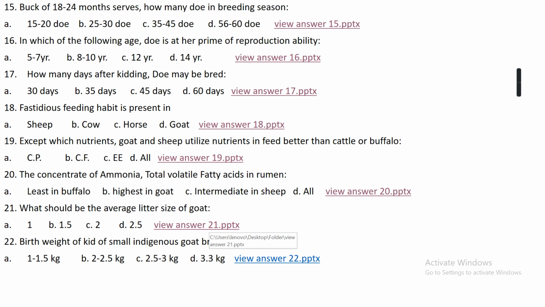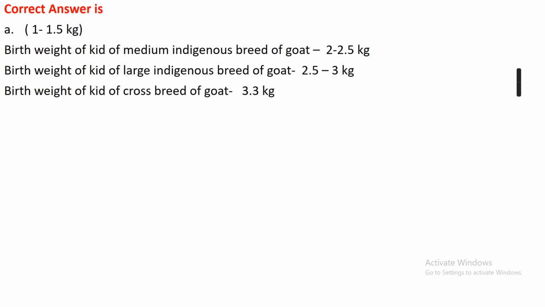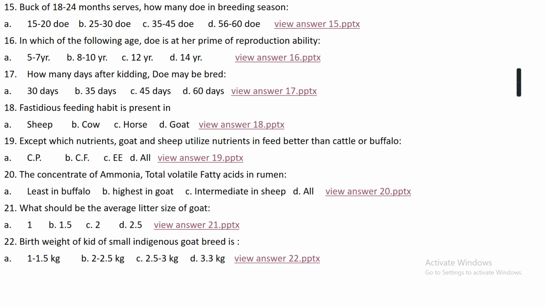Question number 22. Birth weight of a kid of a small indigenous goat breed is option A 1 to 1.5 kg, option B 2 to 2.5 kg, option C 2.5 to 3 kg, option D 3.3 kg. The right answer is 1 to 1.5 kg. Birth weight of a kid of a small indigenous breed of goat is 1 to 1.5 kg. For a medium indigenous breed it is 2 to 2.5 kg. For a large indigenous breed it is 2.5 to 3 kg, and the birth weight of a crossbreed goat kid is 3.3 kg.